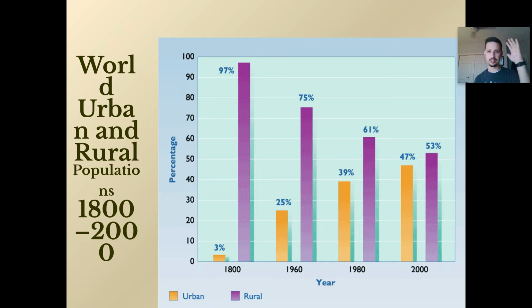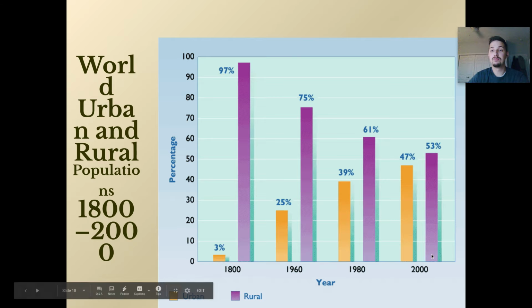Urban means big cities. So you look here, you've got about a quarter to three quarters in 1960, and in 1980 it's a little closer. In 2000, 47/53. And this data is 20 years old, so I would imagine by now it's closer to 49/51, maybe even 50-50, urban and rural.